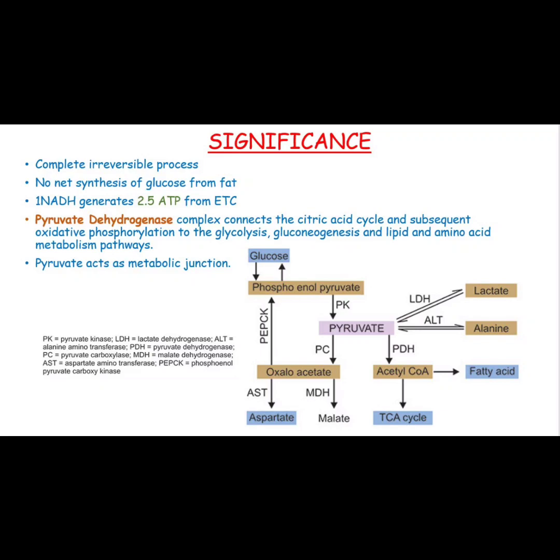So this pyruvate through lactate dehydrogenase gets converted into lactate, through alanine transaminase gets converted into alanine. With the help of pyruvate dehydrogenase it gets converted into acetyl-CoA. Acetyl-CoA enters the TCA cycle. Acetyl-CoA also gets converted into fatty acids. So pyruvate with the help of pyruvate carboxylase gets converted into oxaloacetate. And this oxaloacetate through aspartate aminotransferase gets converted into aspartate, and with the help of malate dehydrogenase gets converted into malate.